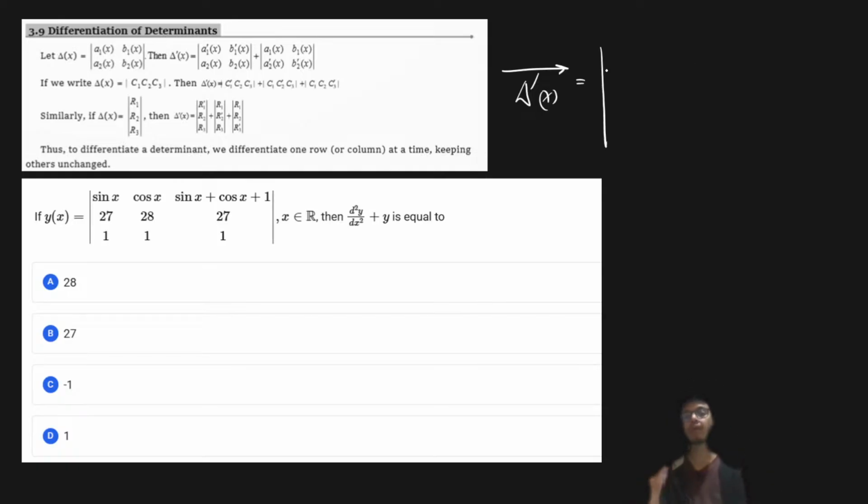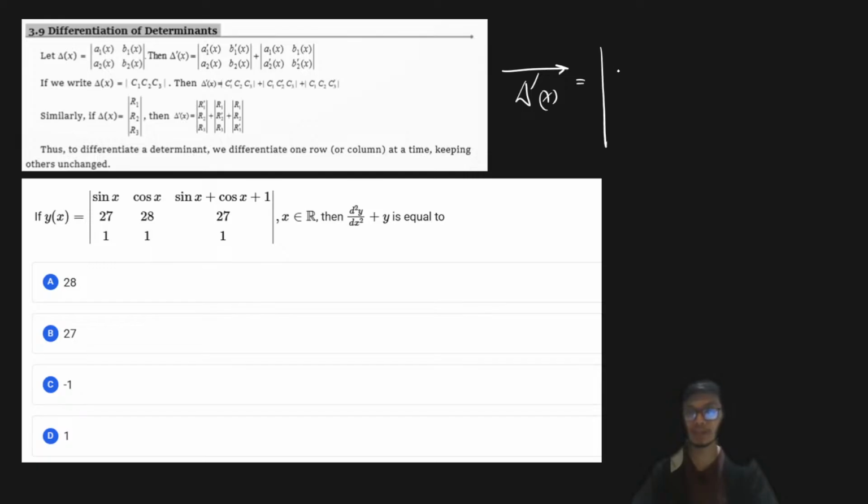Make sure you stick to only one of them. It's not that you differentiate with respect to a column, then a row, then a column again; that is exactly wrong. If you differentiate by rows, differentiate the first row and then the next row. If you start with columns, differentiate the first column and then the second column. That's how you should proceed.